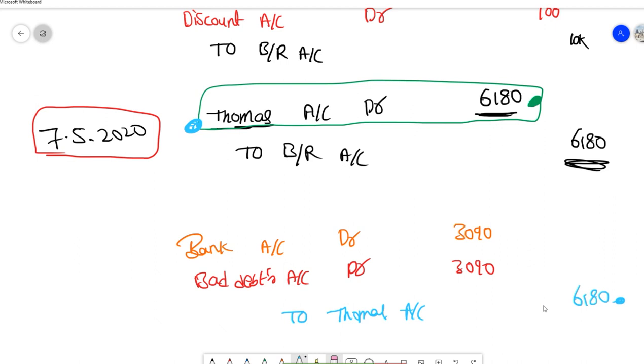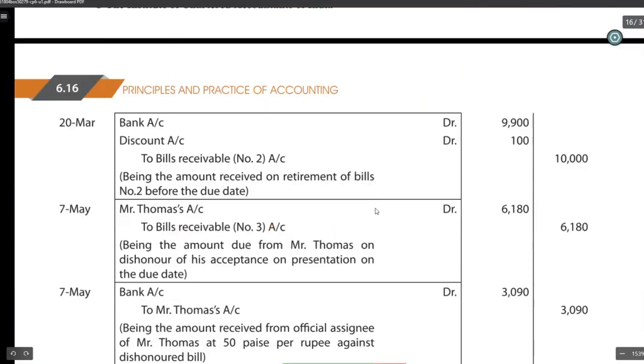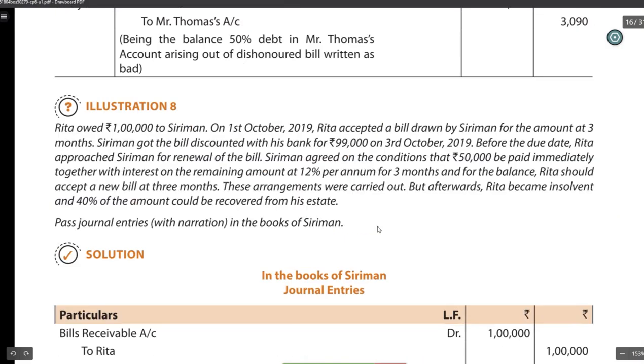So by this we are done with illustration 7. Let's check out illustration 8. Rita owed 1 lakh to Siriman on 1st October 2019. So probably they would have written Simran, I guess. On 1st October 2019, Rita accepted a bill drawn by Siriman for the amount of 3 months.